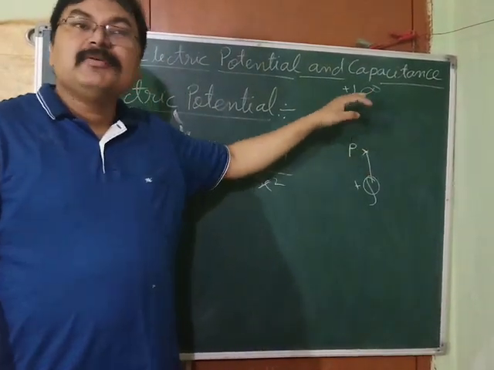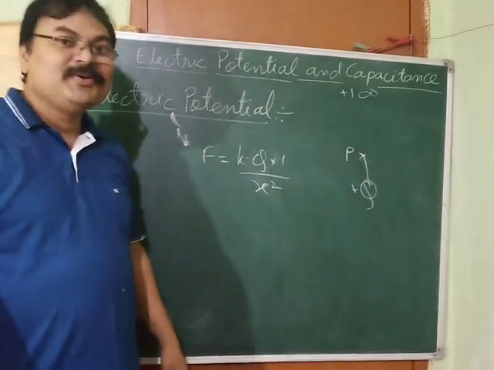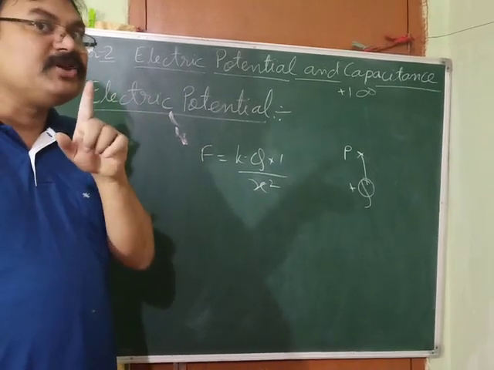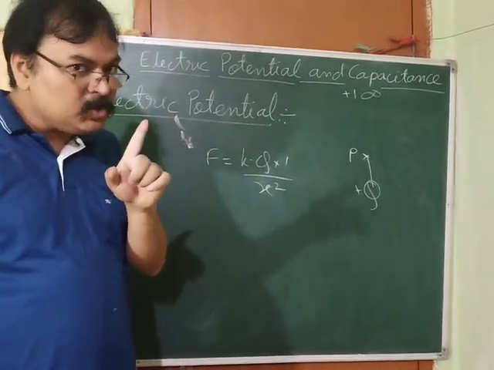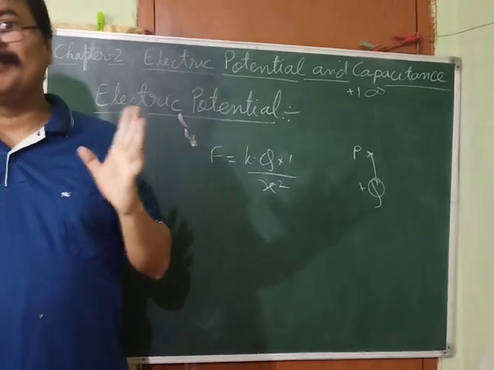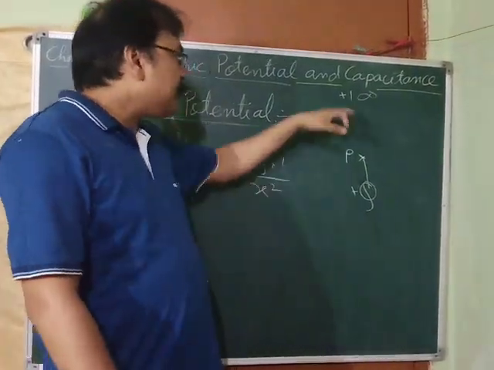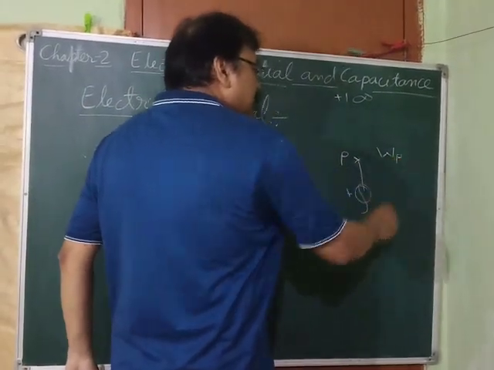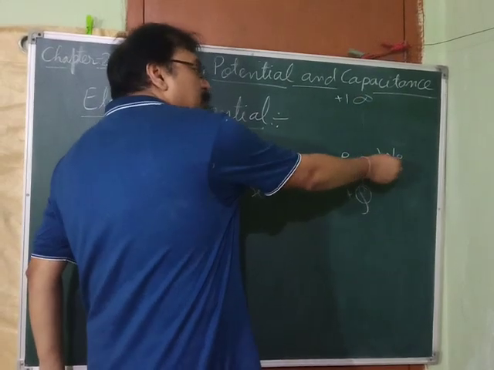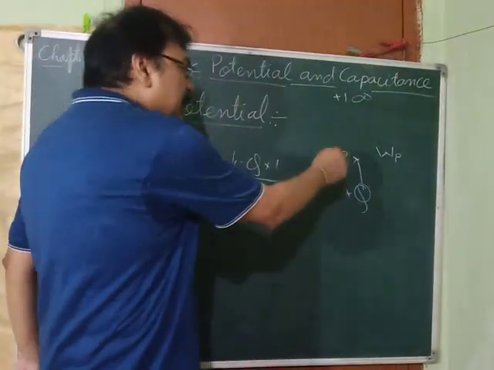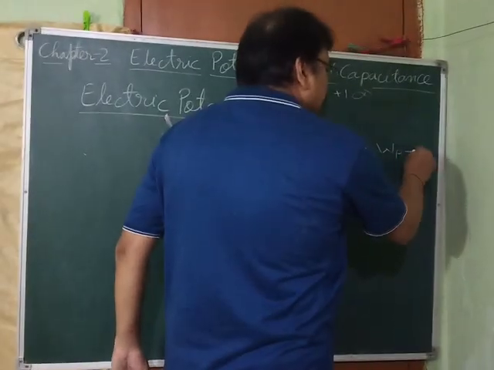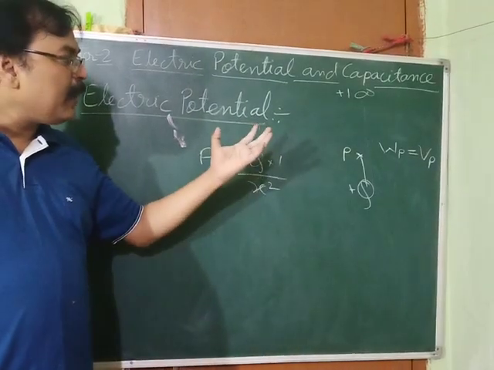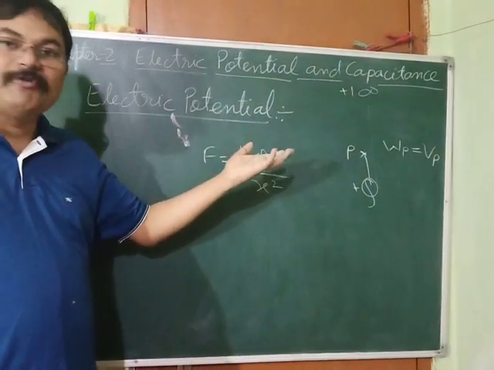So in this way, you have to apply a variable force. So when you calculate the work done, this is the case of work done by a variable force, which you have studied in class 11th. That means you have to use integration for it. Clear? Now suppose in bringing the charge from here to here, you are doing work WP, because in order to bring it till point P, you are doing work WP. So potential at point P is equal to WP.